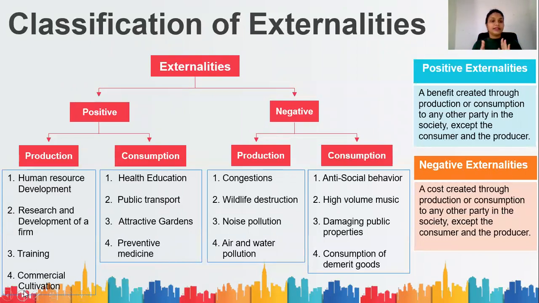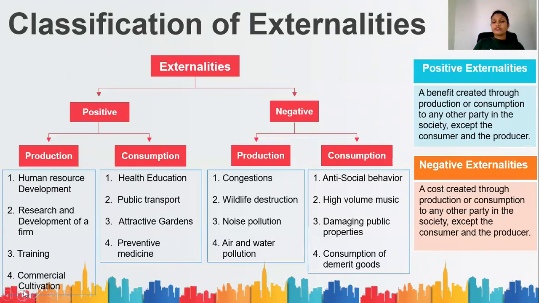Okay, now we'll see what production externalities and consumption related externalities are. I have given you in this diagram production related positive externalities: human resource development, research and development of a firm, training and commercial cultivations, in addition to production of merit goods. Those are positive production related externalities.